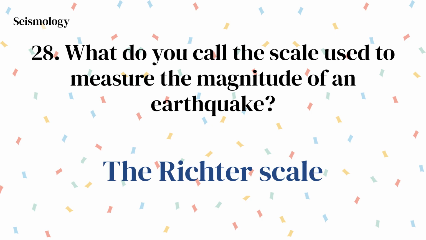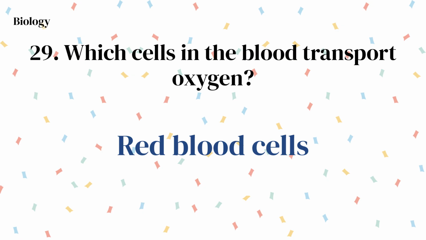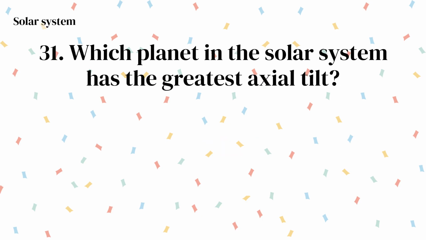What do you call the scale used to measure the magnitude of an earthquake? The Richter scale. Which cells in the blood transport oxygen? Red blood cells. Among vertebrates, what is the only mammal that can truly fly? The bat.